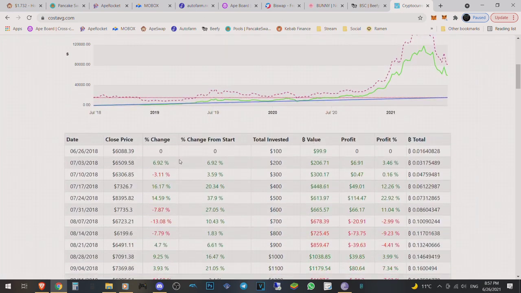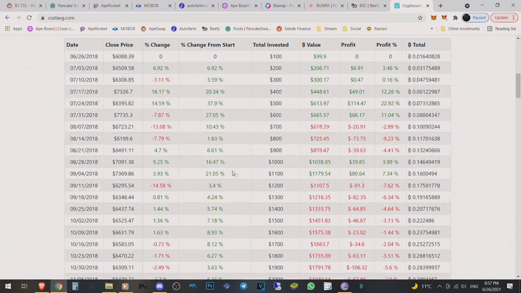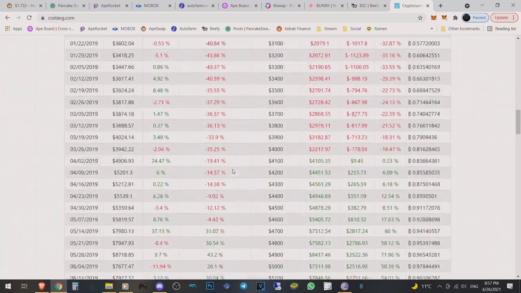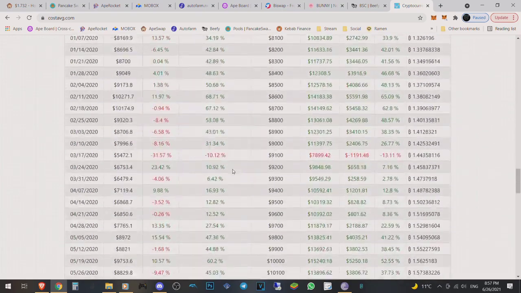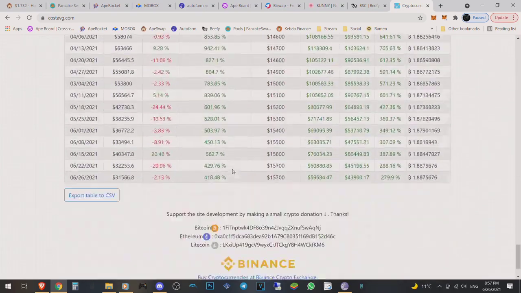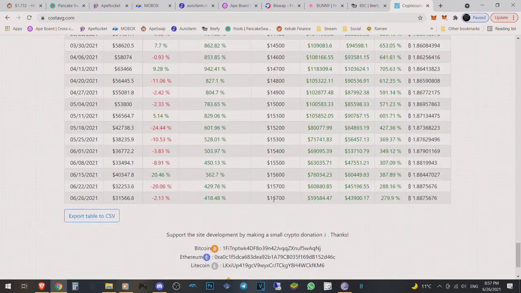So you can see over here, if we invested, the cost price back then was $6,000. It didn't change much. But you can see each and every week it will add up, right? So we're 6% up, we're 3% up, we're 20% up, 37% up. And you can see all this right here. So if you cost averaged for 3 years in a row $100, you would have invested a whopping $15,700.